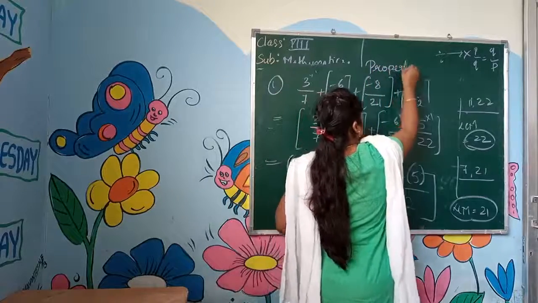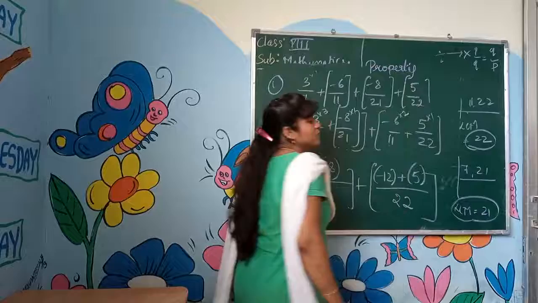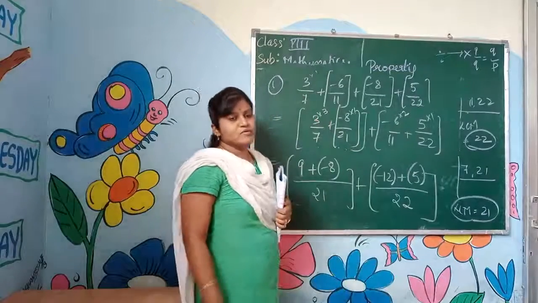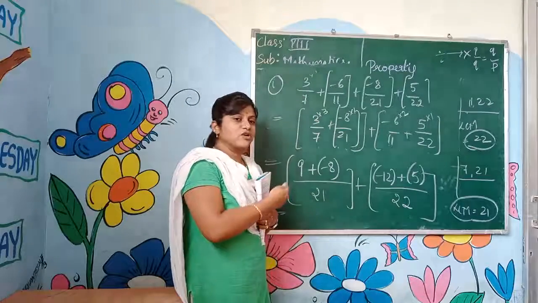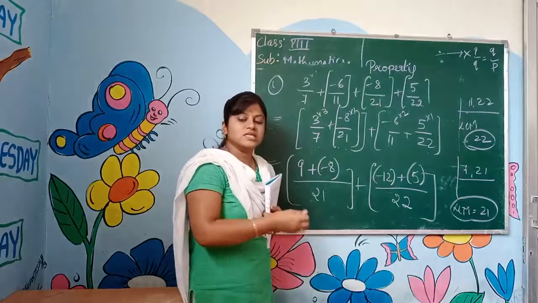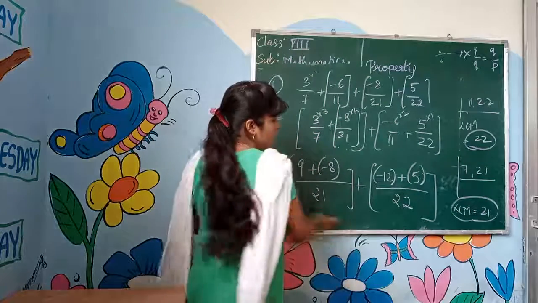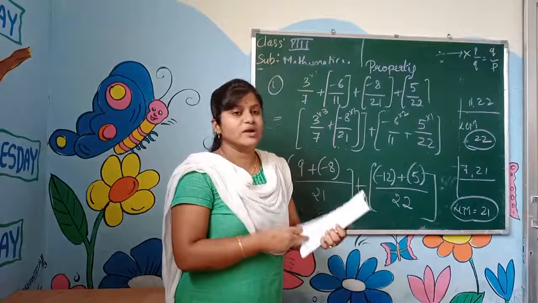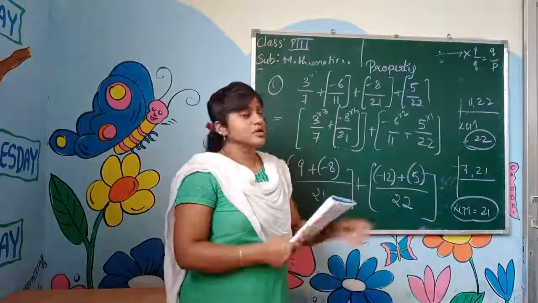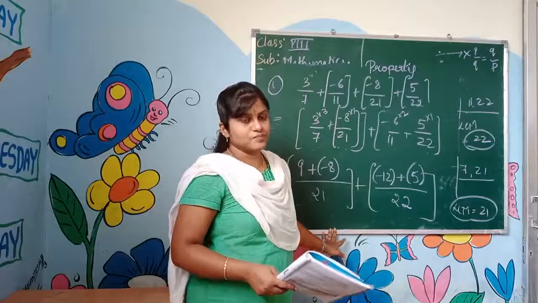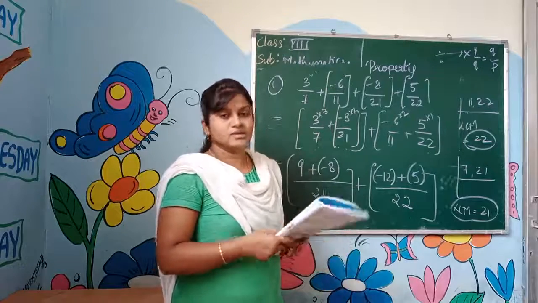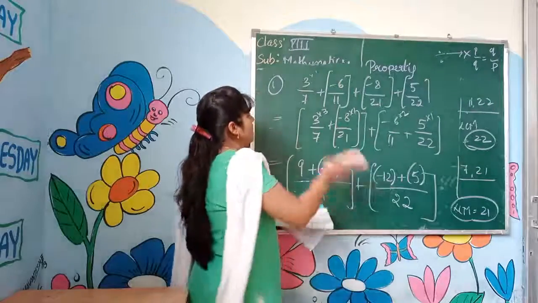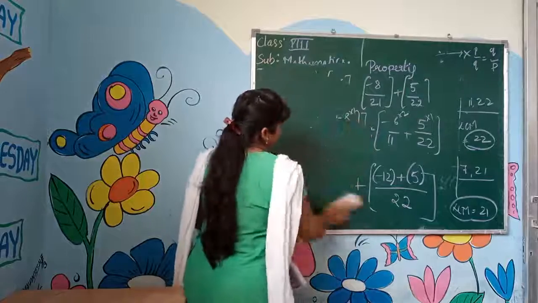The associative property and commutative property, both properties can be applied here. We can solve it by that way also, we can solve it by this way also, which is easier for you, solve it. Here also we get the same answer. How much we got for the previous? 125 divided by 462. Here also we get that much only. Understood? Okay.